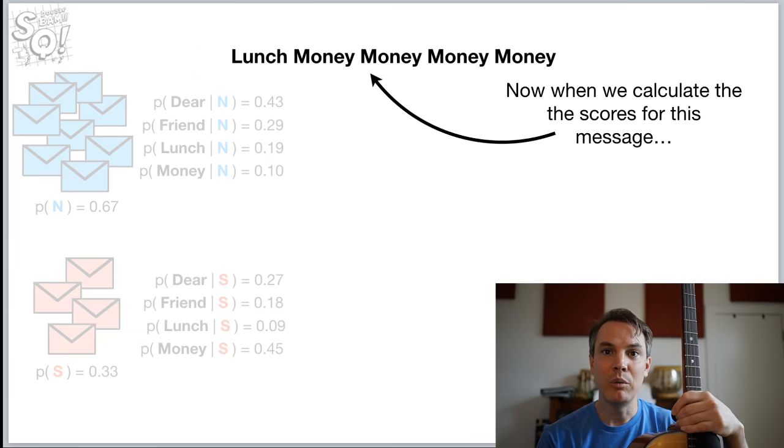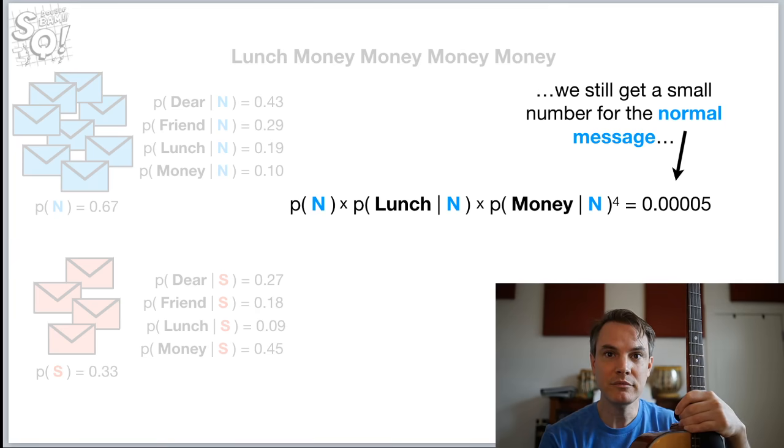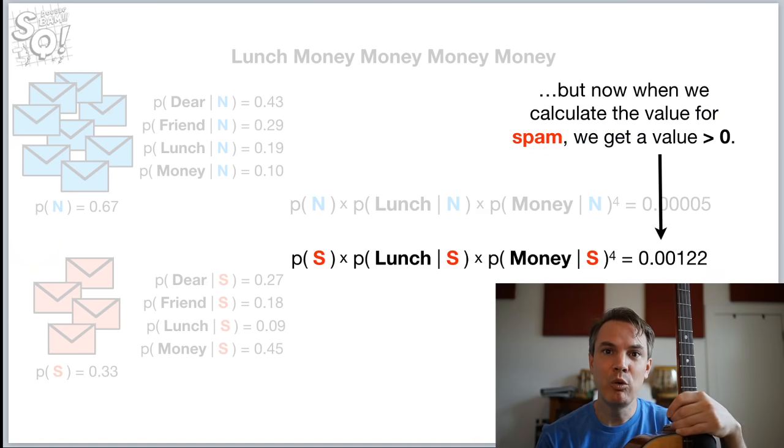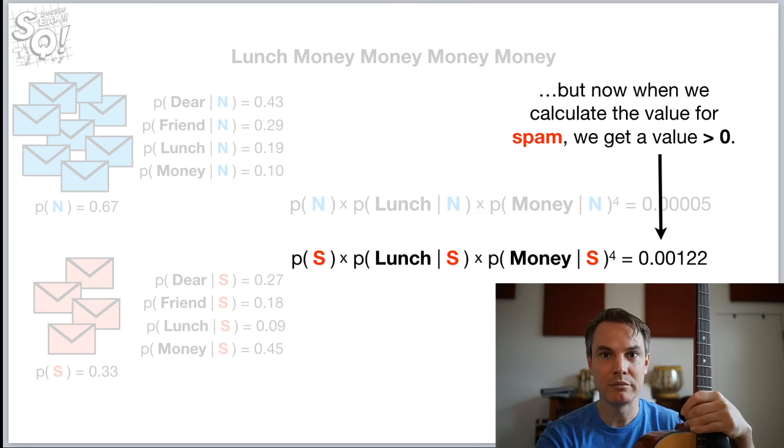So now, when we calculate the scores for this message, we still get a small number for the normal message, a little bigger than before, I think. But now when we calculate the value for spam, we get a value greater than 0.